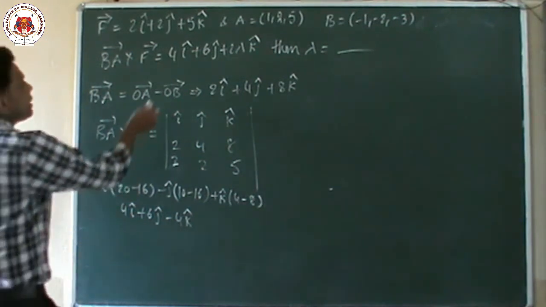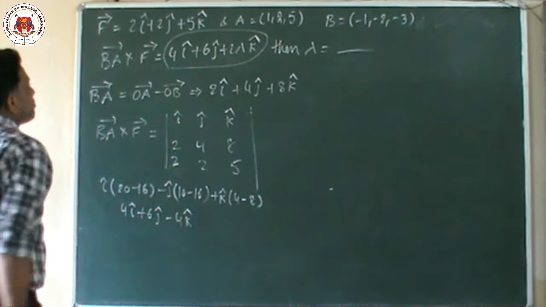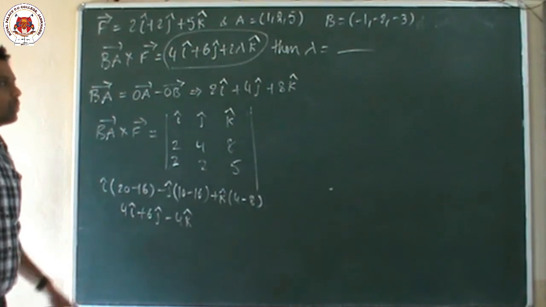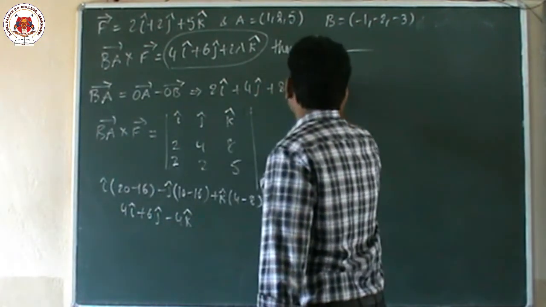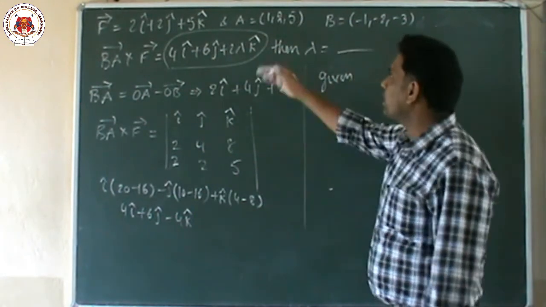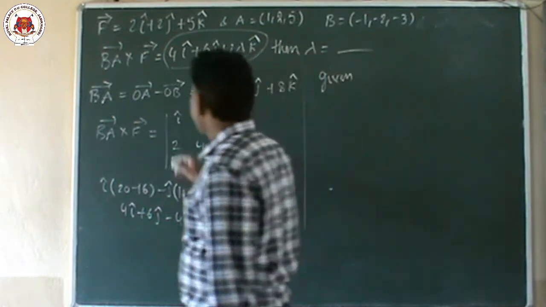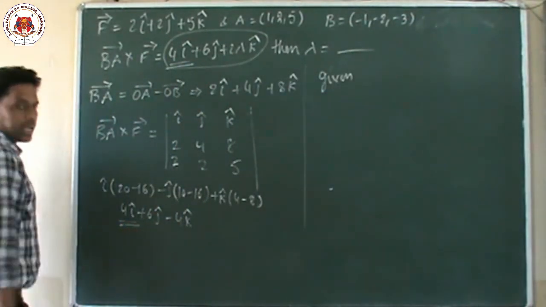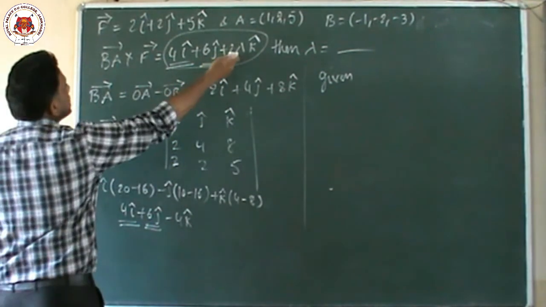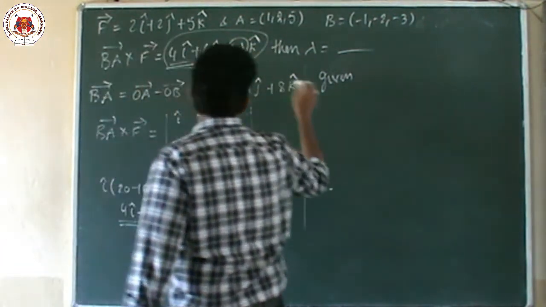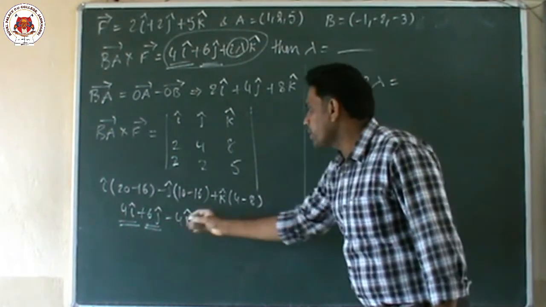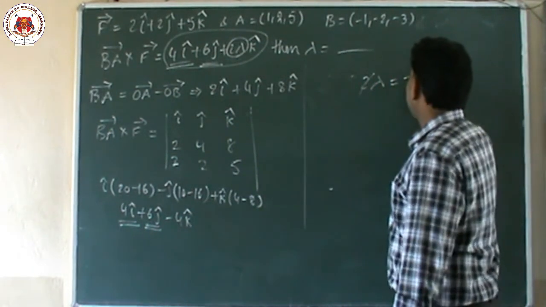But he already gave the answer. BA vector cross F vector is given in the question, but we got this one. So I am going to write what he gave. We have to equate both because both are equal. Here 4i cap, here 4i cap. Here 6j cap, here also 6j cap. Both are equal. Then the k cap component: here 2 lambda, so 2 lambda is equal to the k component here. So 2 cancels 2 times.